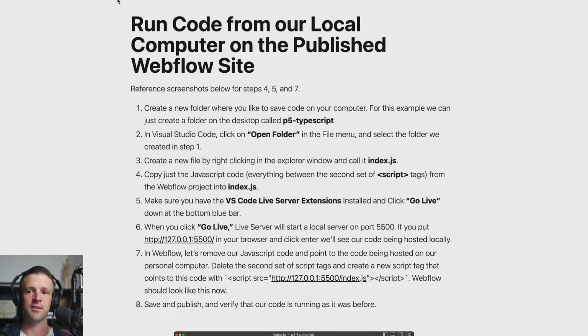Now, the main thing I want to do is I want to pull the code from Webflow. Right now, the code is on Webflow servers, but I want to run it from my personal computer. Basically, my personal computer is going to be serving the code. The alternative is that a CDN is hosting the code. So we're deciding right now who's hosting the code. And the thing I want to do is I want to host the code because my local environment has the tools that I want, like TypeScript, ESBuild, all these things that can help me be a more productive developer.